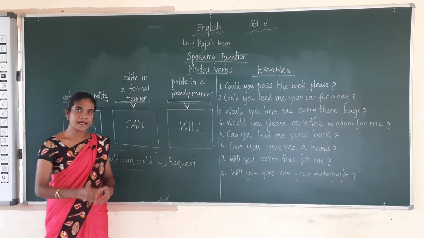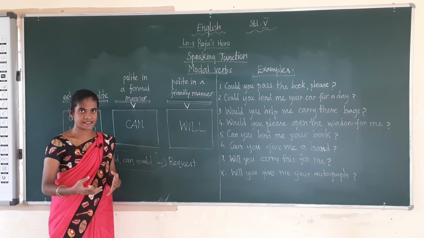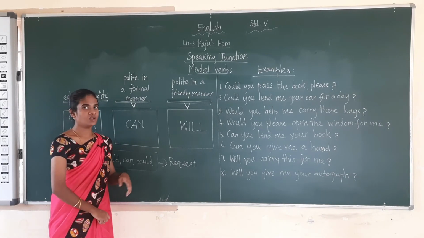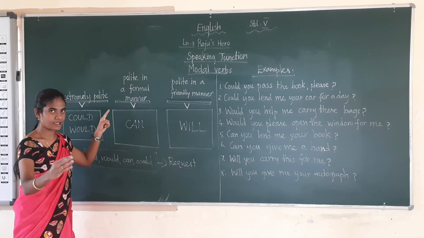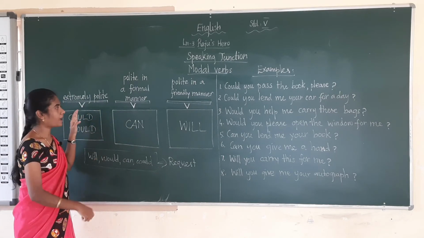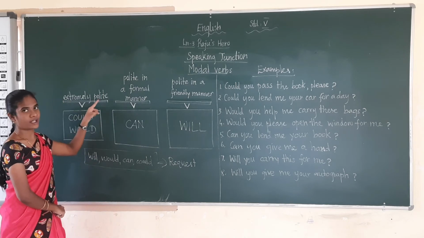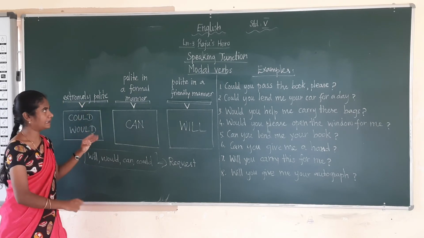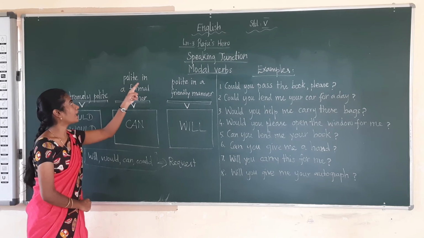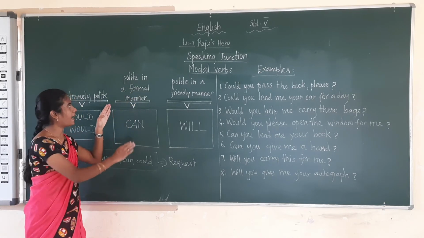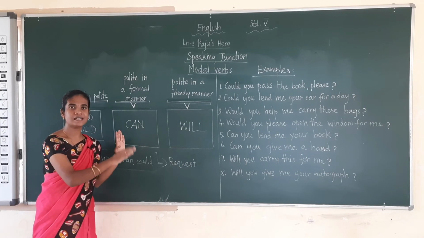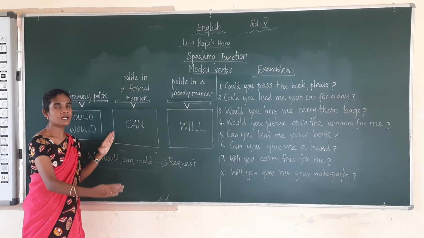While you are asking a request, how will you ask? You will be asking in an extremely polite manner. While asking a request, there are three manners. Extremely polite means very politely. Then polite in a formal manner. Formal means in the school, college, office.